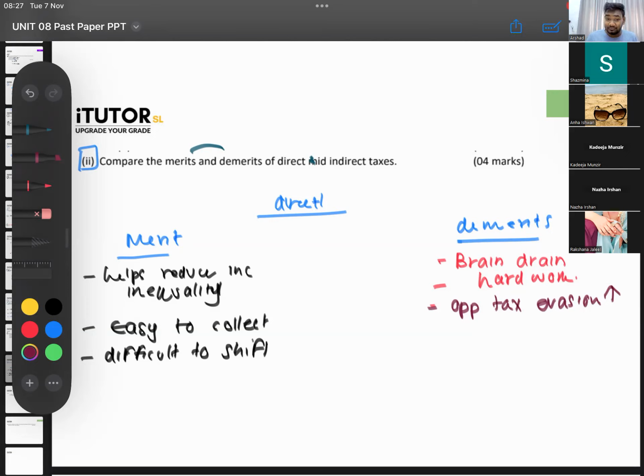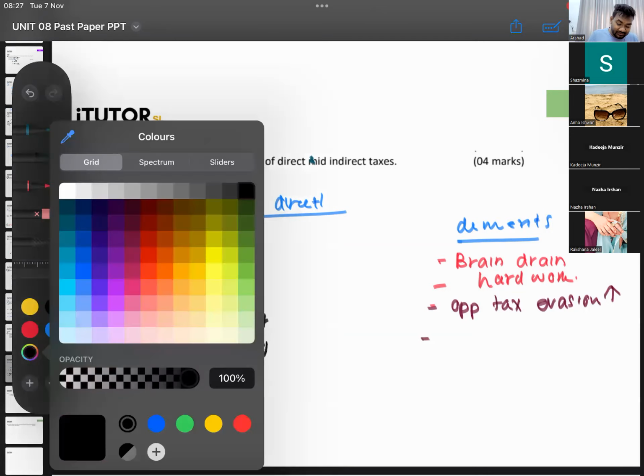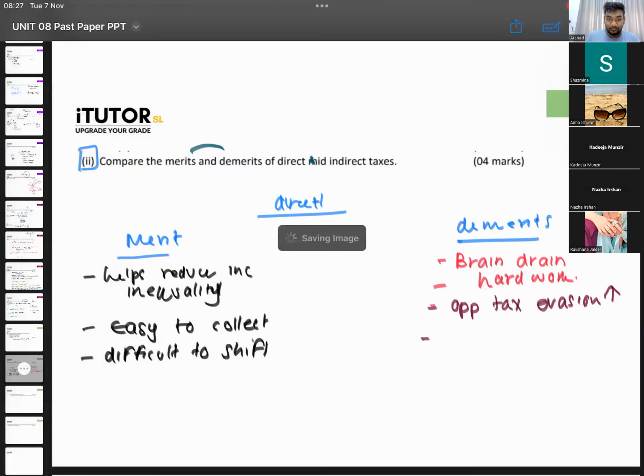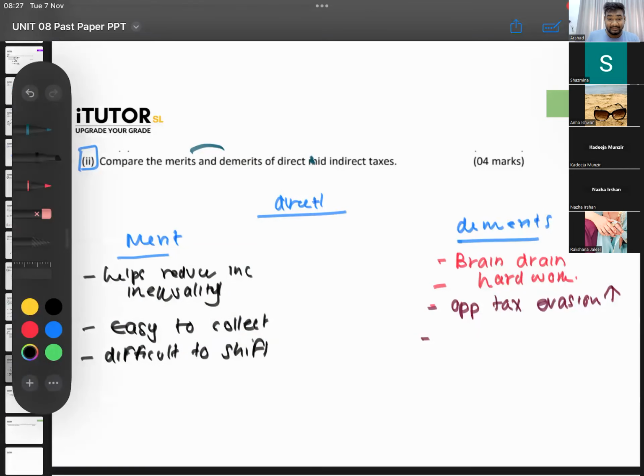Then what else is there? Anything else? Unfair to certain people whose income is only salary because other people have wealth. You can say that, but that's for a very small part. Now here you wrote that it helped reduce income inequality, so don't write it again on this side.